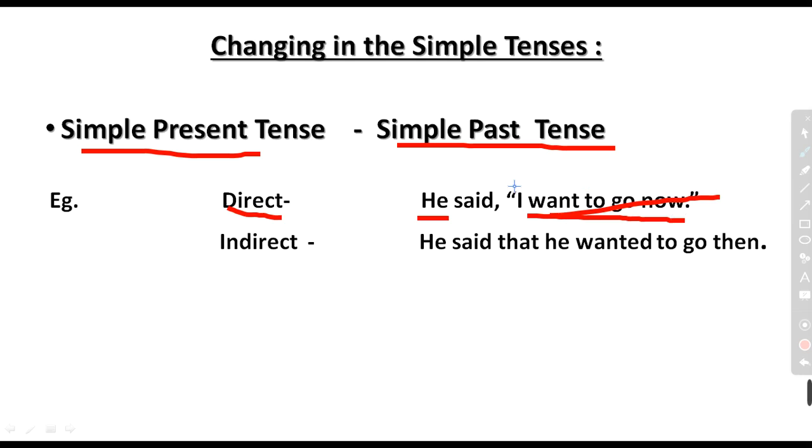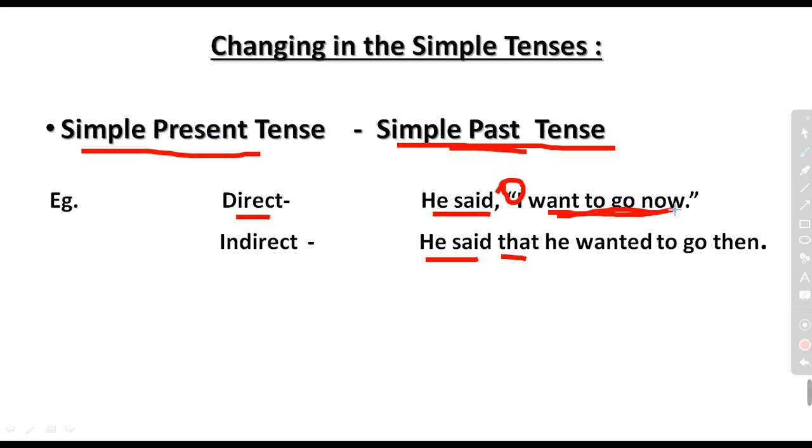Firstly, you will recognize the reported speech, which category it belongs to or which tense it belongs to. Like, I want to go now, it's clear that the sentence is dealing with the simple present tense. Then what we have to do, we have to make it simple past tense. How will you change, let's see. Direct, he said, according to the rule, we will put there he said. In place of double inverted comma, we will put there that. And we have to change simple present tense into simple past tense.